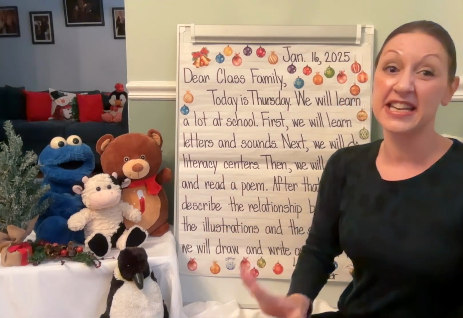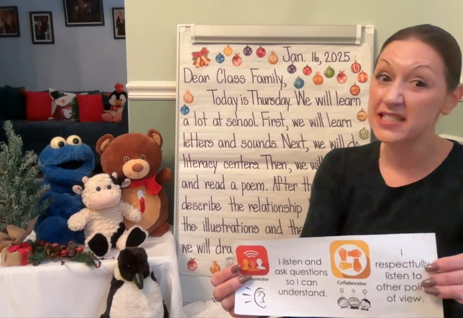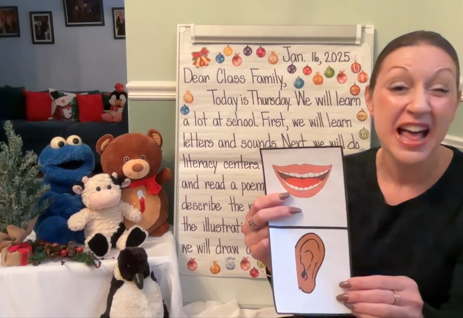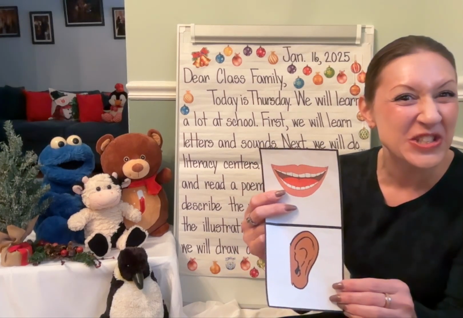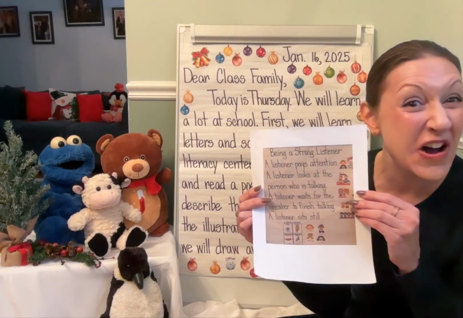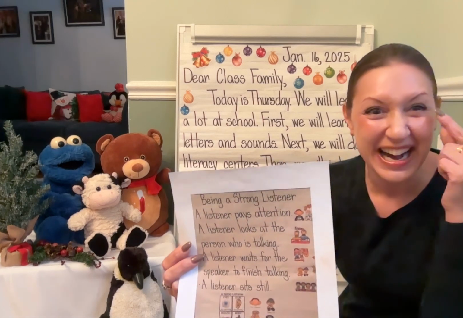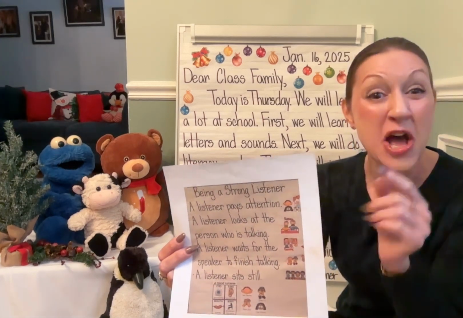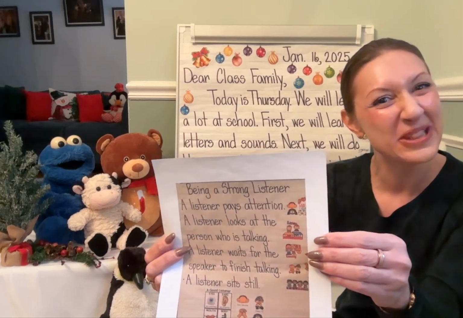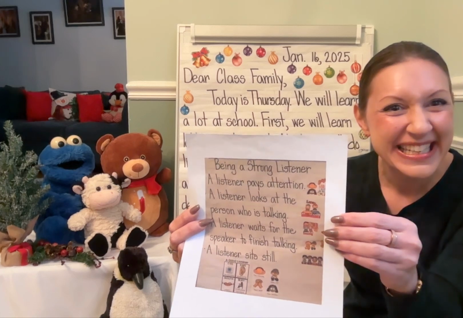Every day at school in kindergarten, we are practicing being a great communicator and collaborator by speaking clearly with our mouths and listening with our ears. That's what good communicators do. And each day we are working on being a strong listener. Remember, a strong listener uses their eyes for watching, ears for listening, mouth is silent when someone else is speaking, and body is still in one place. Are you being a strong listener in kindergarten?